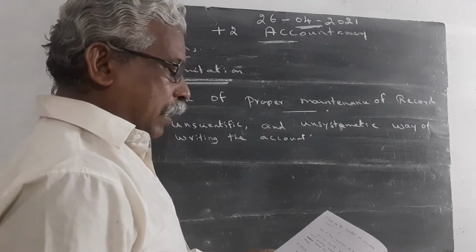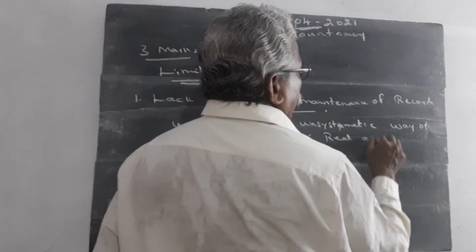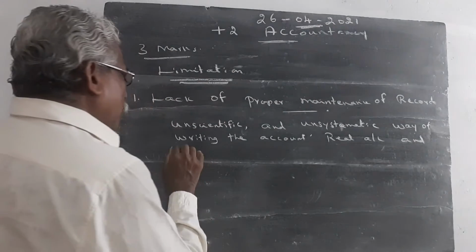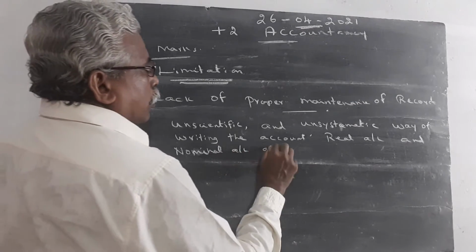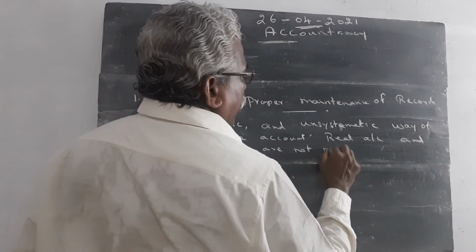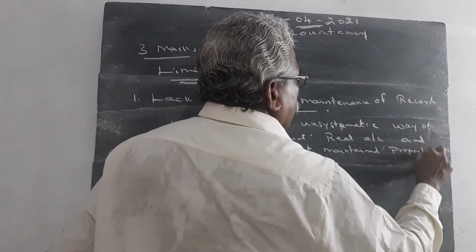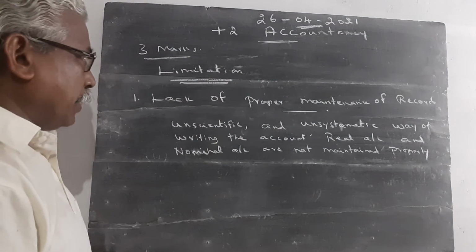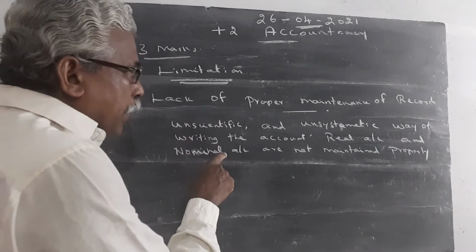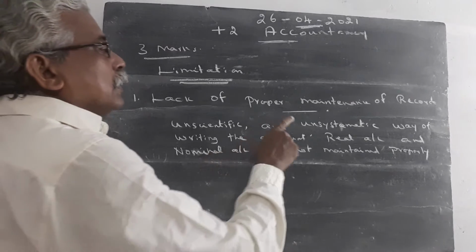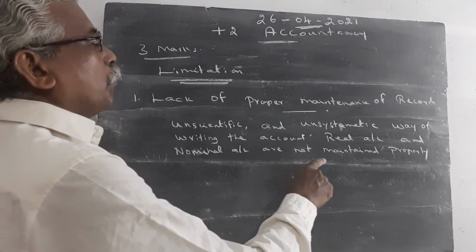Real and nominal accounts are not at all maintained properly. Point number 1, what are the limitations of incomplete records? Lack of proper maintenance of record. The incomplete records are an unscientific and unsystematic way of writing the accounts. Real account and nominal account are not maintained properly.